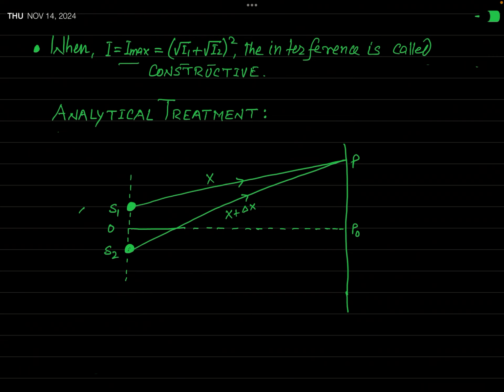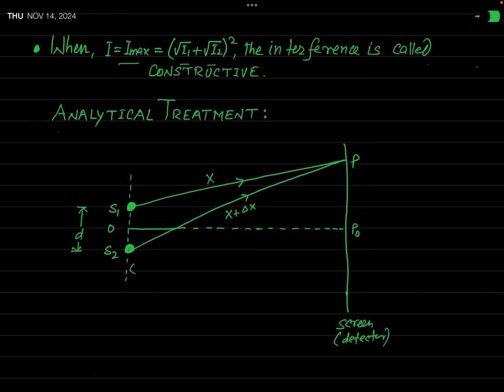Okay. And we consider that these two sources are separated from one another by a distance small d. And this is a screen, or you can say a detector. A screen or detector where interference will be detected. Okay.